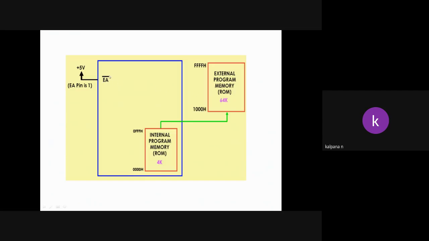Whenever the EA pin goes to logic 1, plus 5 volts, the microcontroller can access both the internal program memory, the ROM, as well as the external memory we are attaching to expand the ROM. So both can be accessed whenever the EA pin goes high.